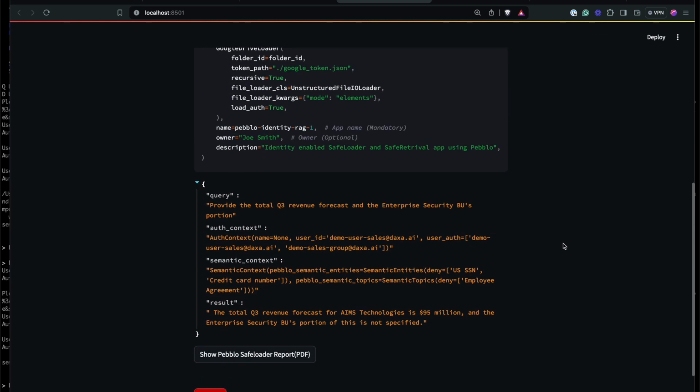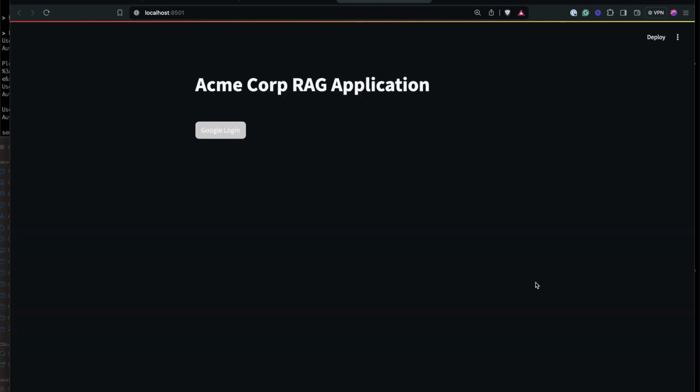And as you can see, the revenue forecast is still provided and still useful, but BU level visibility is not provided to this user. And this is how you can differentiate different types of users while still providing valuable information for different user types, while also not revealing the things that you typically don't want to reveal for a type of user.